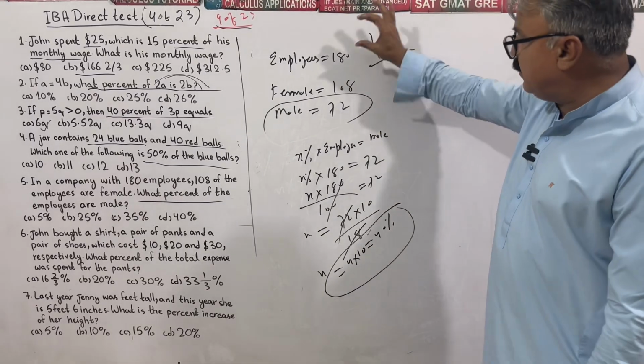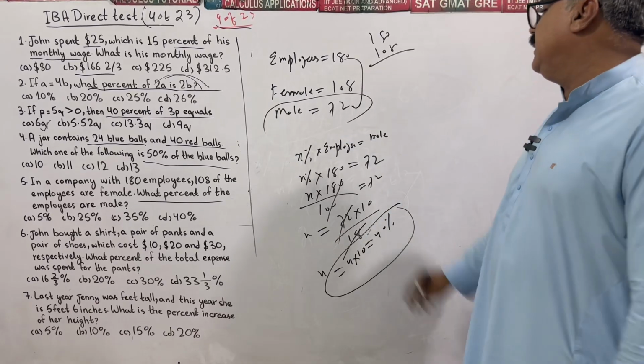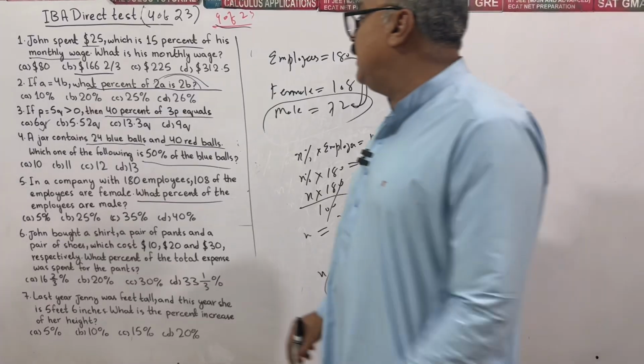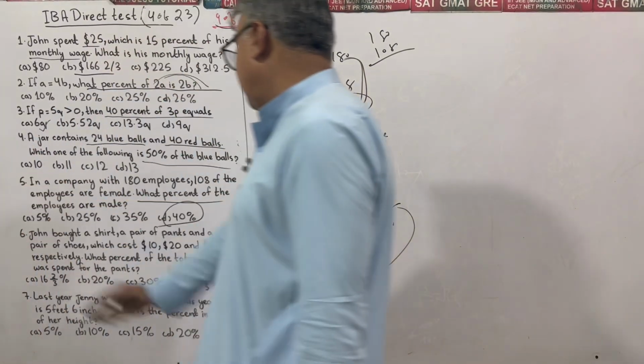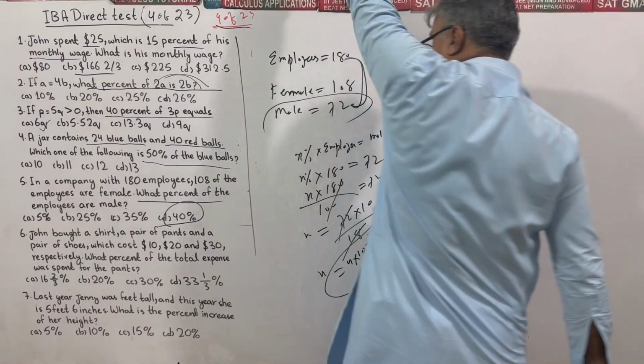72 is 40% of 180. So in that case, the right option is 40. Sorry, I had written 200 instead of 180. That's why I have been caught.